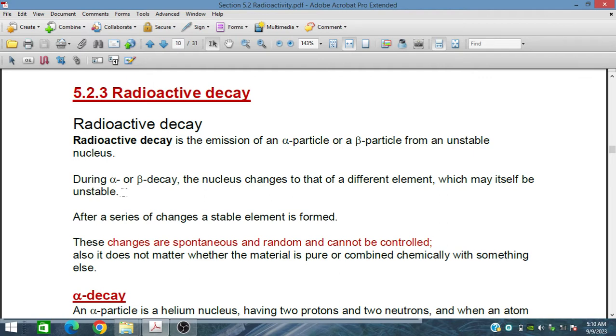These changes are spontaneous and random and cannot be controlled. It does not matter whether the material is pure or combined chemically with something else.